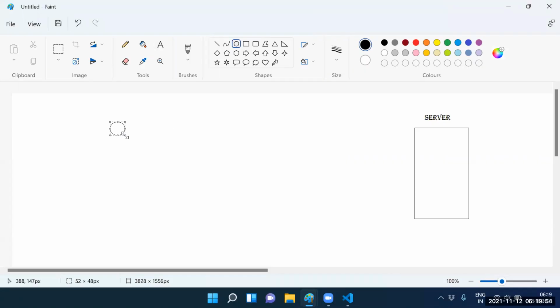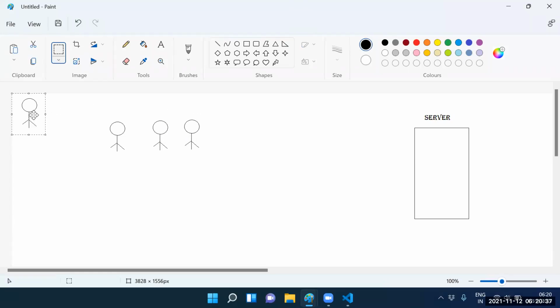This is client one, next is client two, client three, client four, client five, client six, client seven. Like this, so many clients are there.